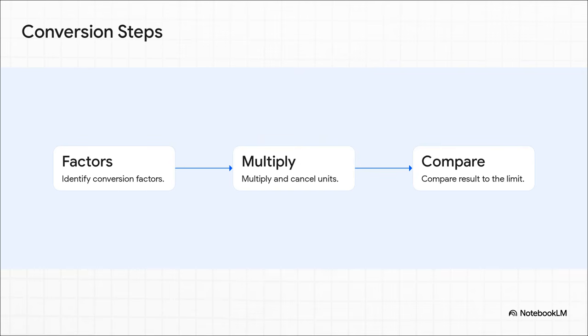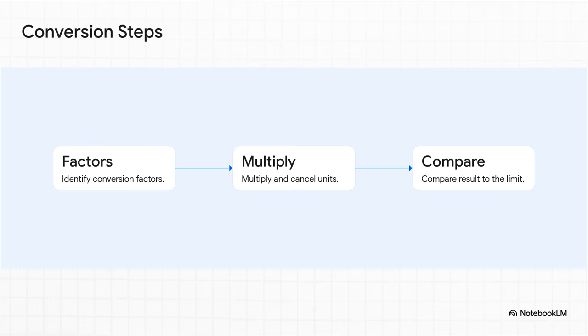Step 1, we actually need 2 conversion factors this time because we have to change both distance and time. We need to go from kilometers to meters and from hours to seconds. Step 2, we multiply our starting speed, 35 kilometers per hour, by 1,000 meters over 1 kilometer. That cancels the kilometers. Then we multiply that whole thing by 1 hour over 3,600 seconds, which neatly cancels out the hours. Do the math, and it gives us 9.72 meters per second. Finally, step 3, we compare.